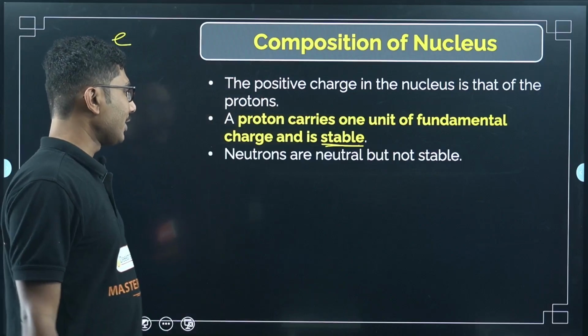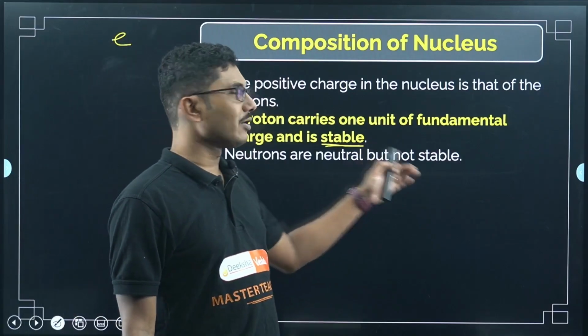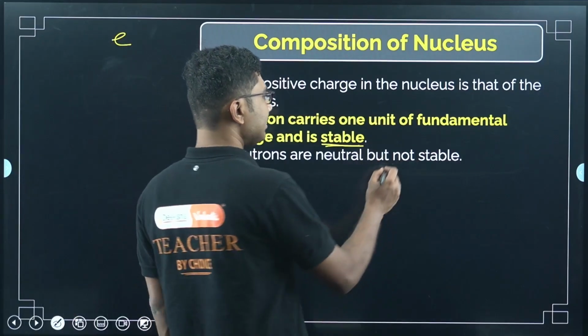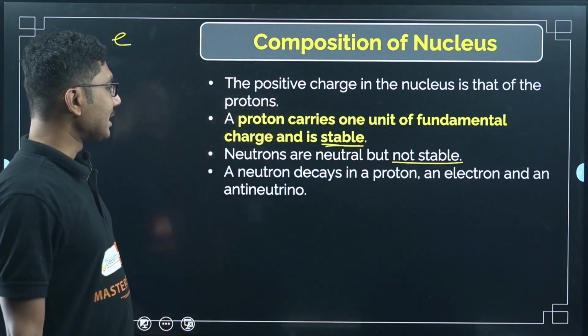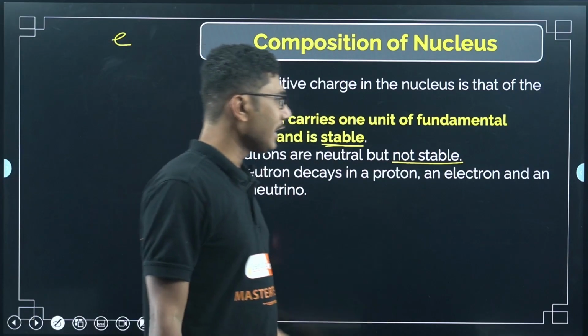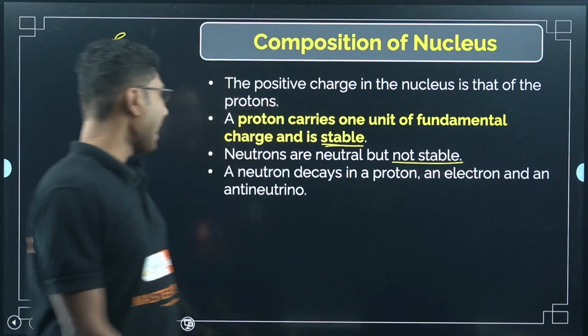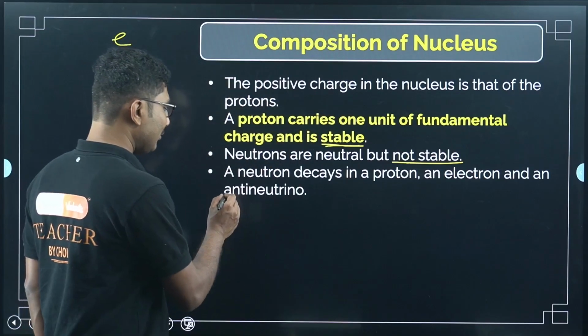We will see that. Neutrons are neutral but not stable. Neutrons are not stable; they decay. What is the decay? A neutron decays into a proton, an electron and an antineutrino. So it is a very new particle.